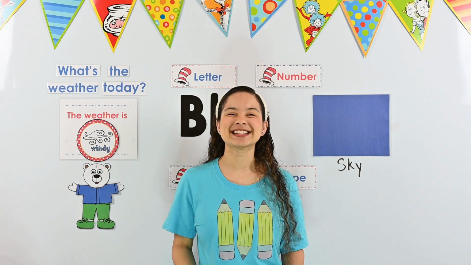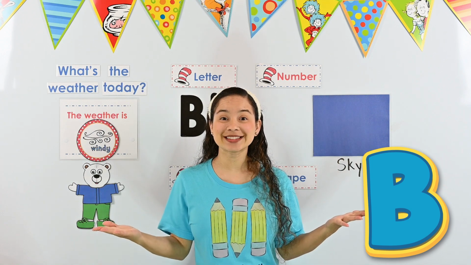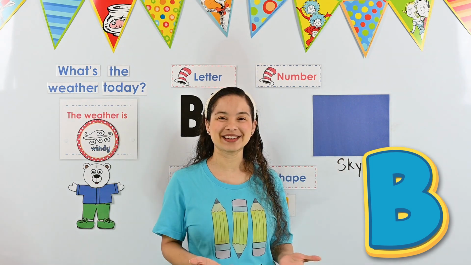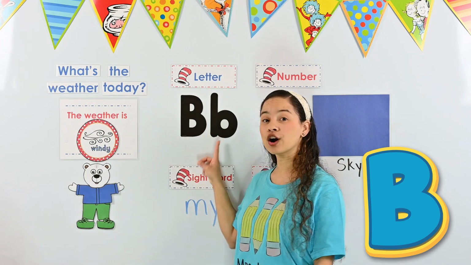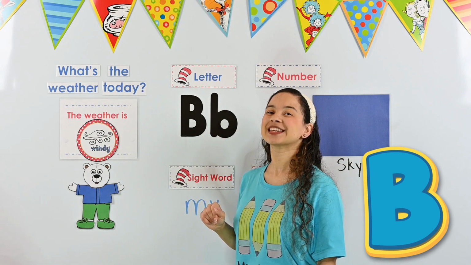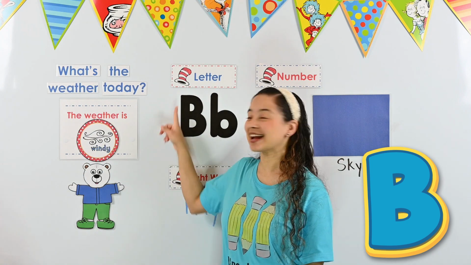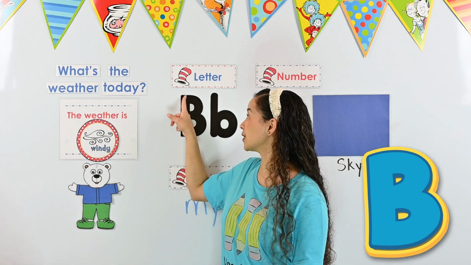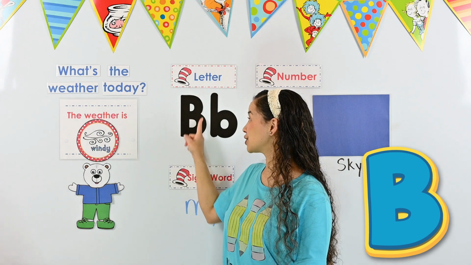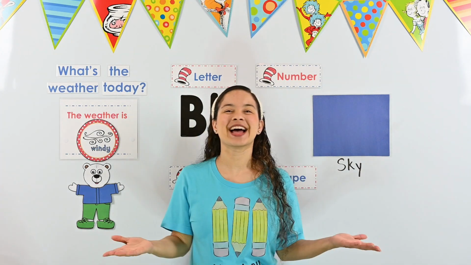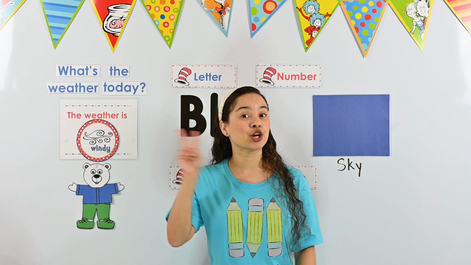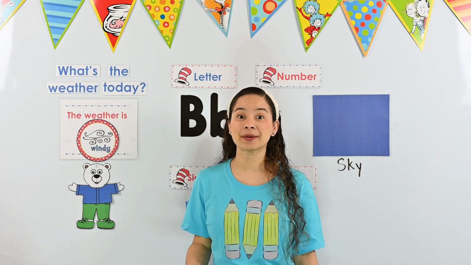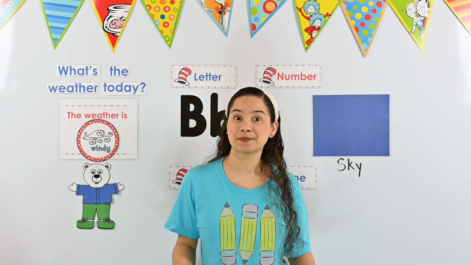Okay, let's look at one more letter. Is this the letter B? If you have your thumb up, you are correct. This is the letter B. Is it an uppercase B or a lowercase b? It's an uppercase B. It has a straight line down and a curve going to the right at the top and a curve going to the right at the bottom. Excellent work, friends. You helped me find two B's. We found an uppercase B and a lowercase b.